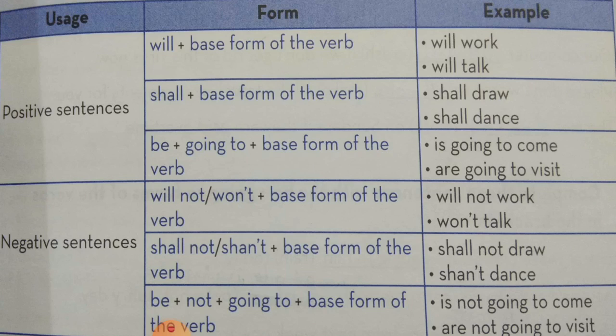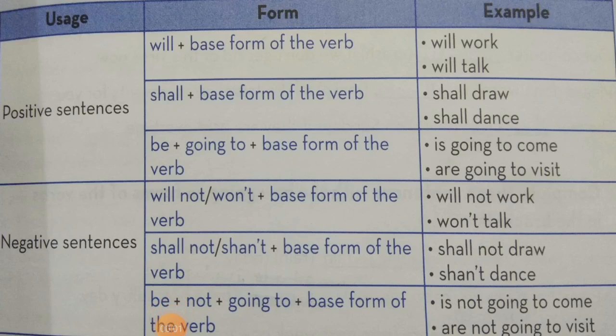Children, be is given, so you have to use the present forms of the verb, that is is, are and am. So first you will use is plus going to plus base form of the verb, or you will use are plus going to plus base form of the verb, or you will use am plus going to plus base form of the verb.